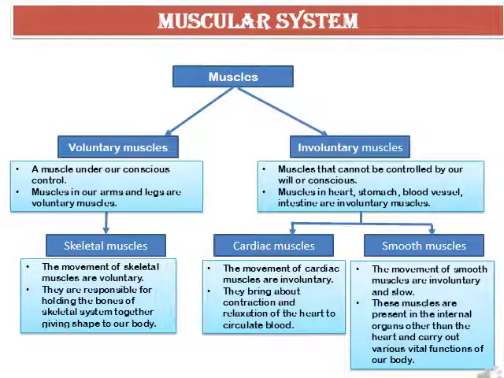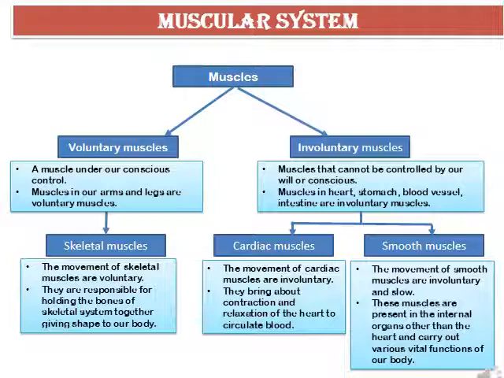Muscles can be broadly classified as voluntary muscles and involuntary muscles. Voluntary muscles are muscles under our conscious control, while involuntary muscles are the muscles that cannot be controlled by our will or conscience. The voluntary muscles are present in our arms and legs, while the muscles in heart, stomach, blood vessels, intestine are involuntary muscles. The skeletal muscles are a kind of voluntary muscles. So the movement of skeletal muscles is voluntary, whereas cardiac muscles and smooth muscles are a kind of involuntary muscles.